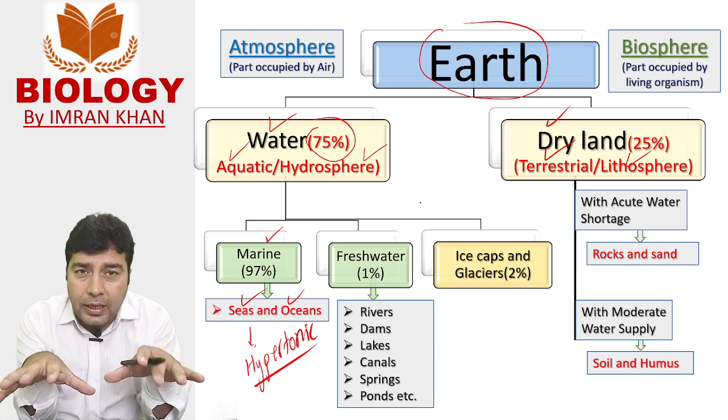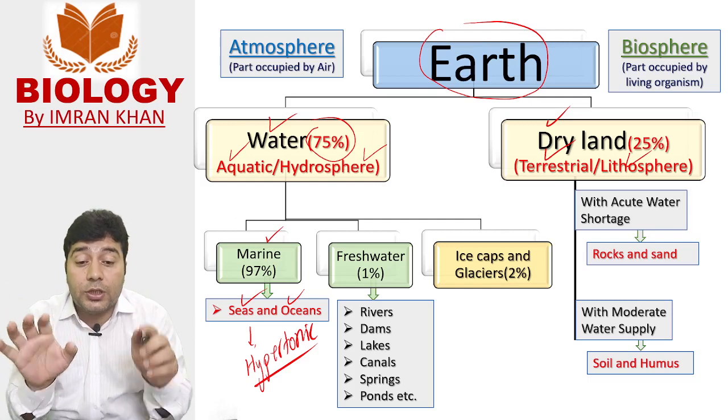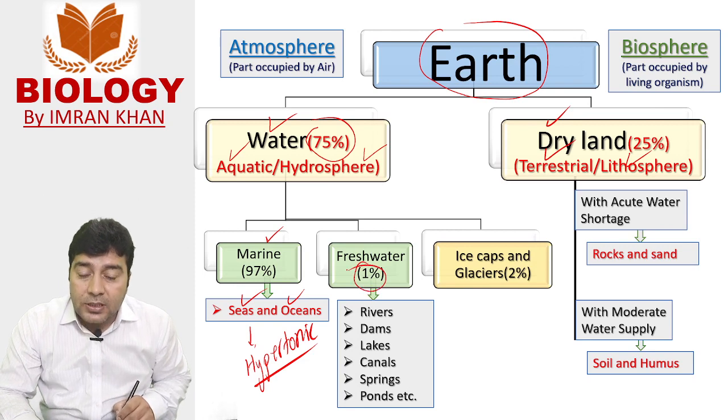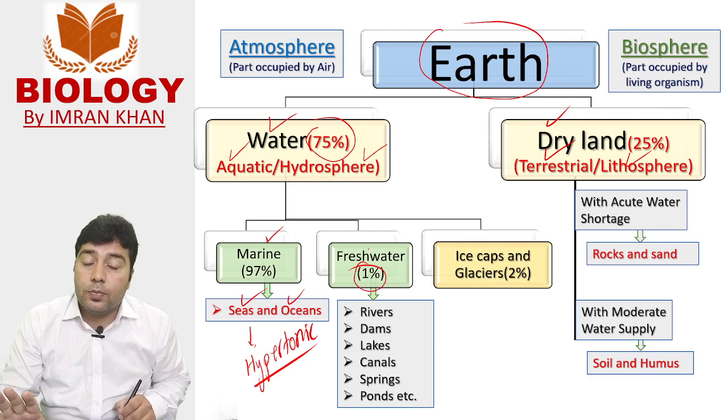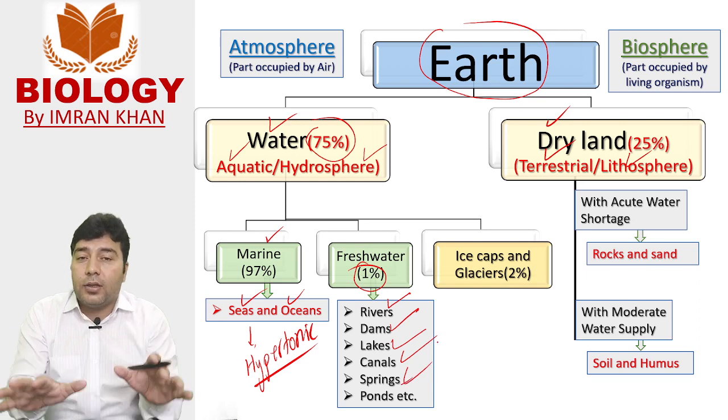Simply, all water other than seas and oceans is called fresh water, and this is only 1% of the total water on Earth. It includes rivers, dams, lakes, canals, springs, ponds, and other small water bodies.